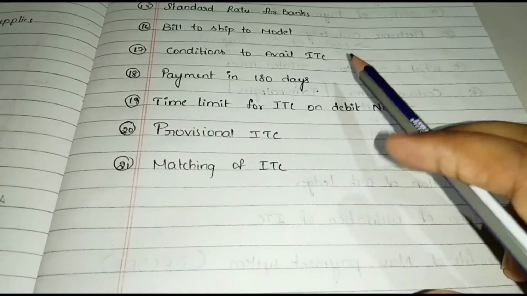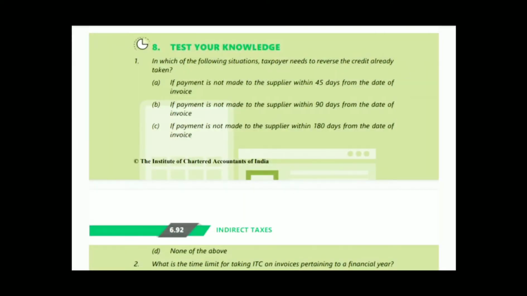Okay. And see the next. See the MCQ number 1. In which of the following situations taxpayer need to reverse the credit already taken? See the option C. If payment is not made to the supplier within 180 days from the date of invoice. Okay, option C is correct.